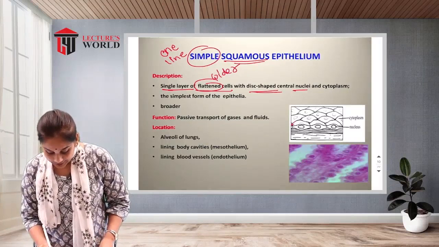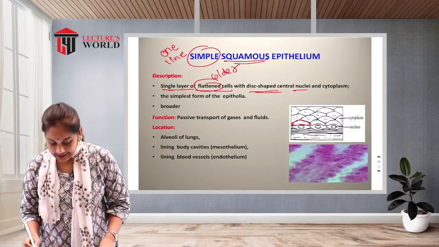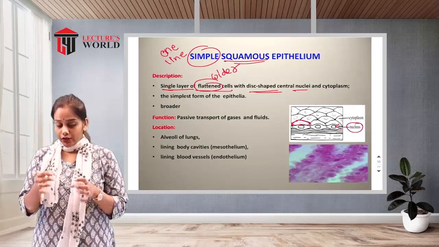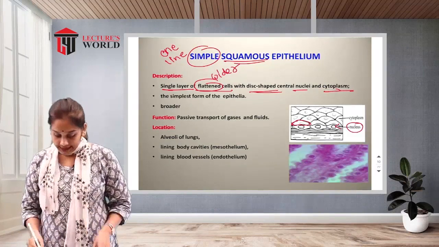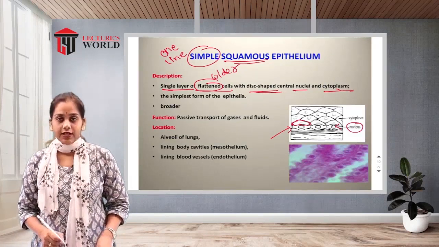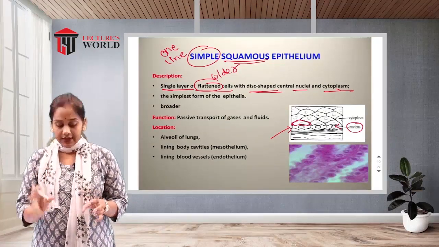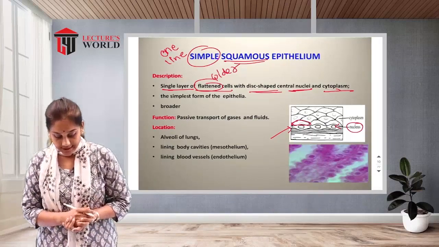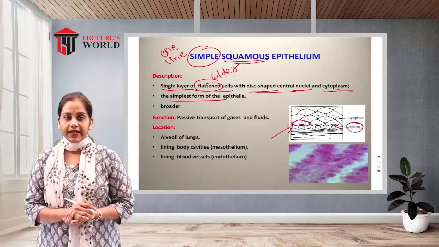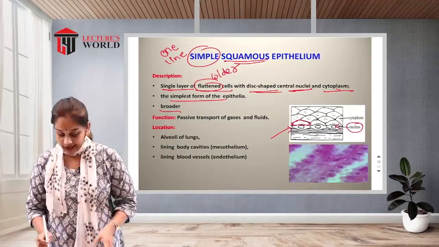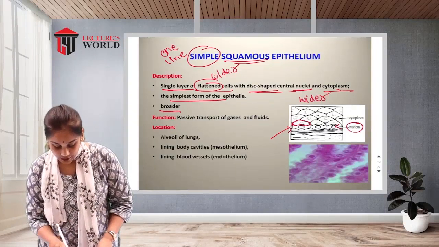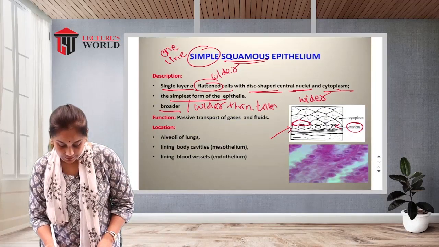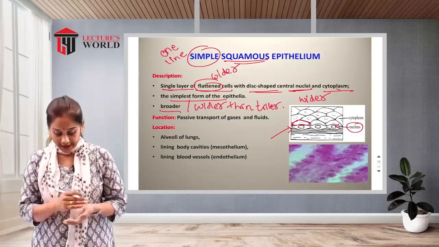See, this is the shape, flattened cells and a disc-shaped nucleus. This is the nucleus, the central nucleus, and there is cytoplasm in between the cells. So it contains a disc-shaped central nucleus, cytoplasm and squamous cells. It is the simplest form of the epithelia and it is broader, more wider than taller.